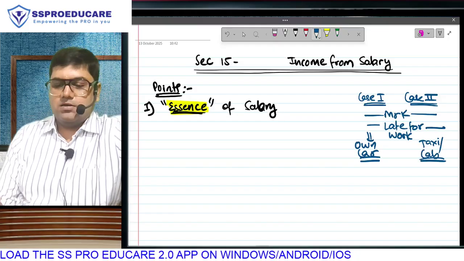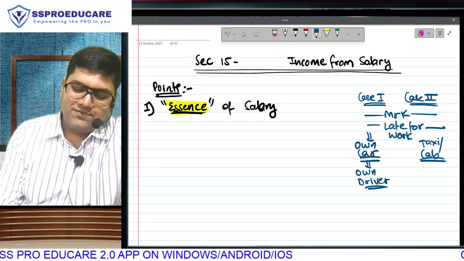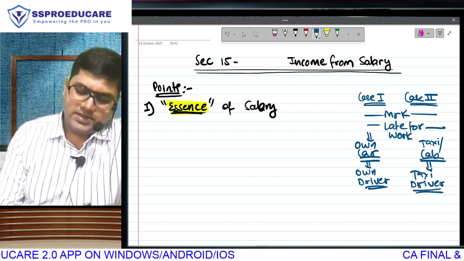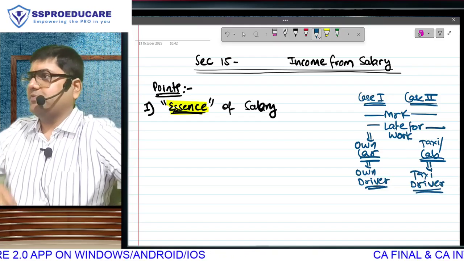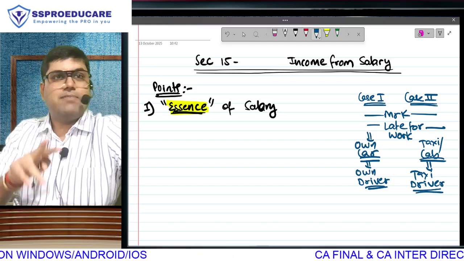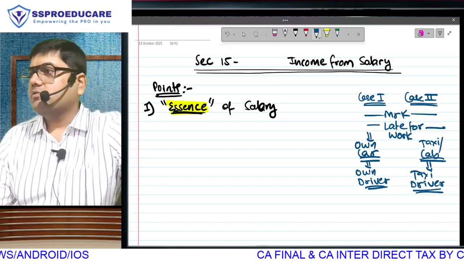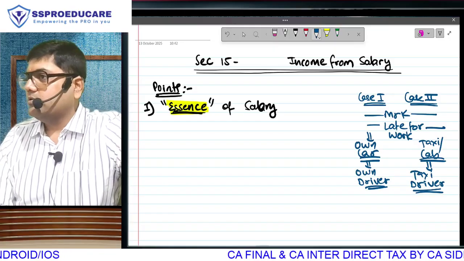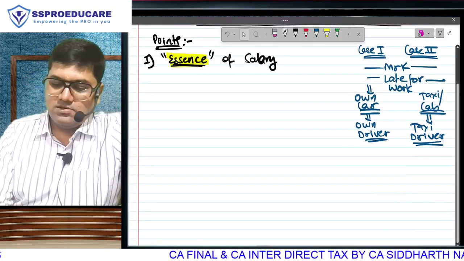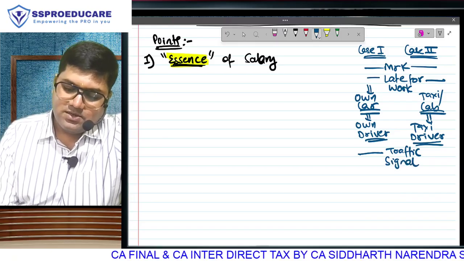If it's your own car, obviously it will be your own driver, and if it's a taxi, it is going to be your taxi driver. That's the only difference between case 1 and case 2. What is common? Mr. K is getting late for work by nature, and thus he is already tensed, going to reach late. No, but you've heard of Murphy's law. Now, while he is already late, he gets stuck.